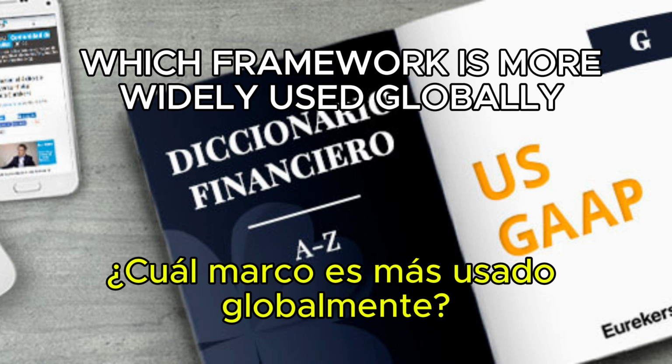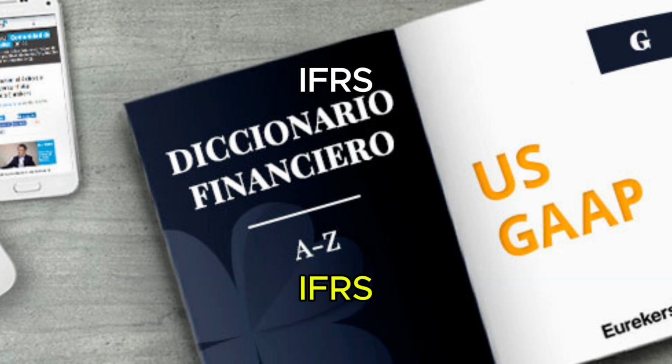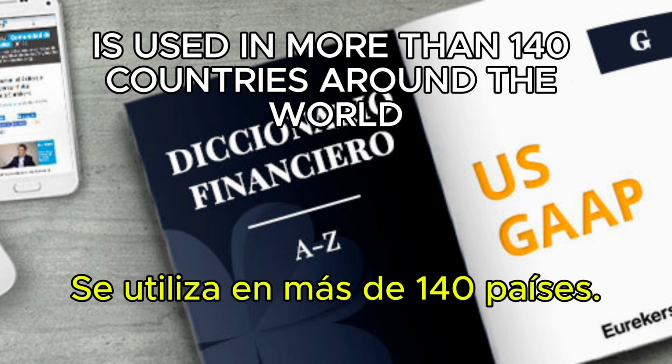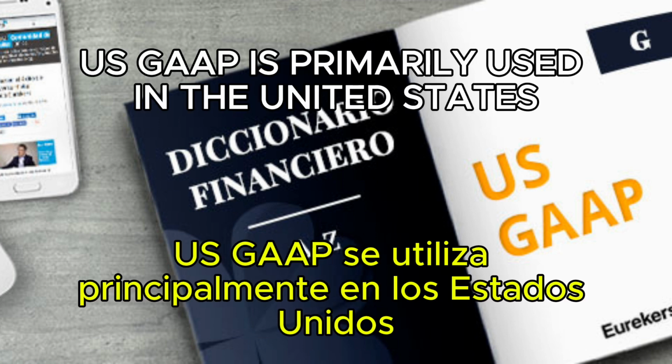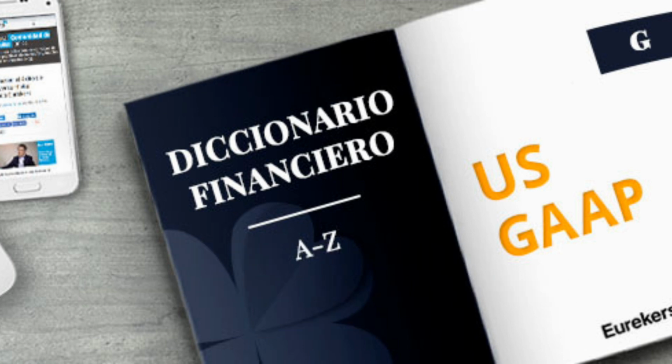8. Which framework is more widely used globally? IFRS is used in more than 140 countries around the world. US GAAP is primarily used in the United States.